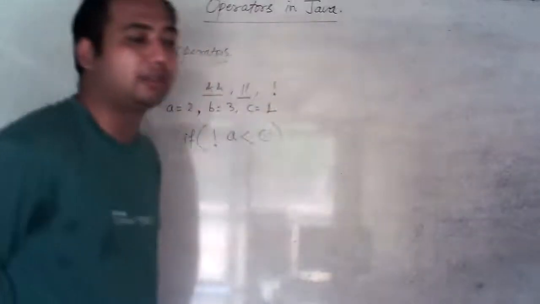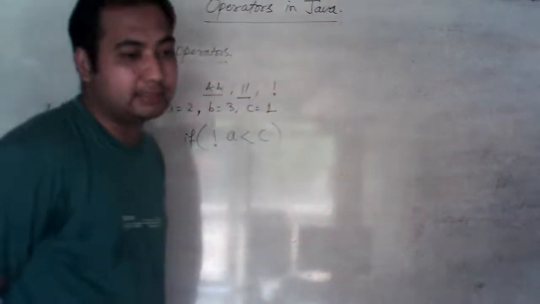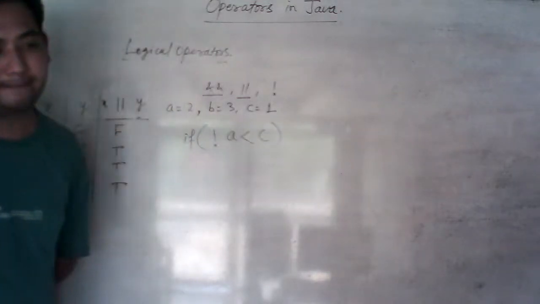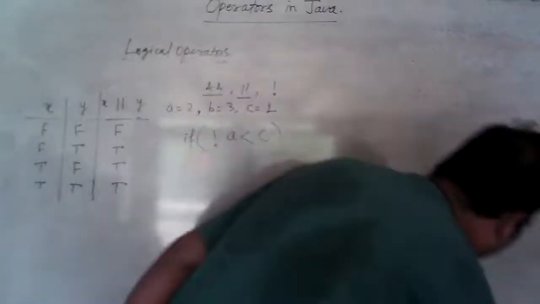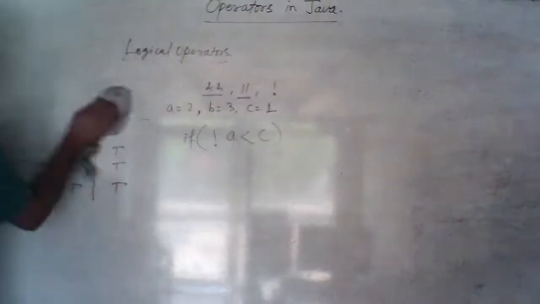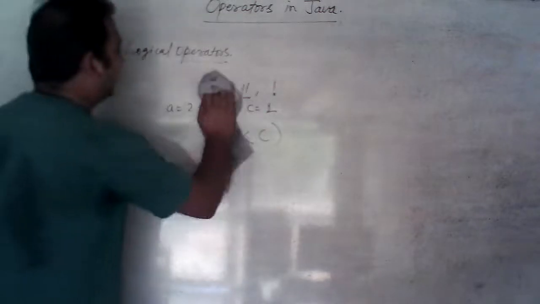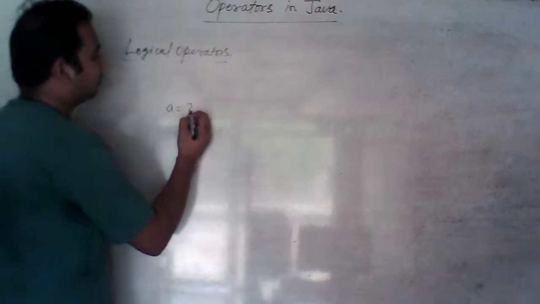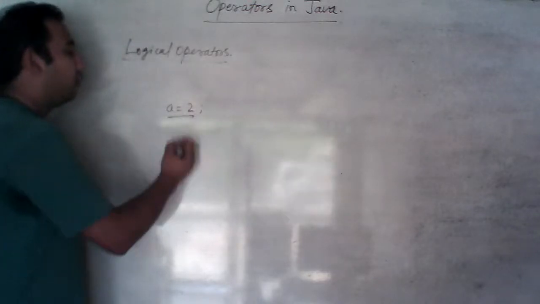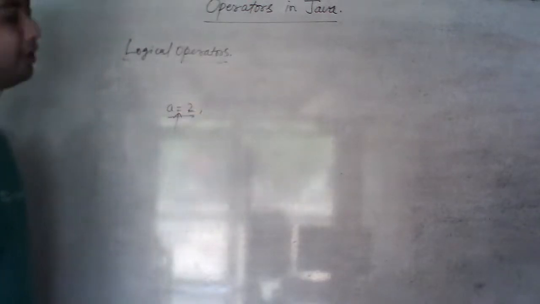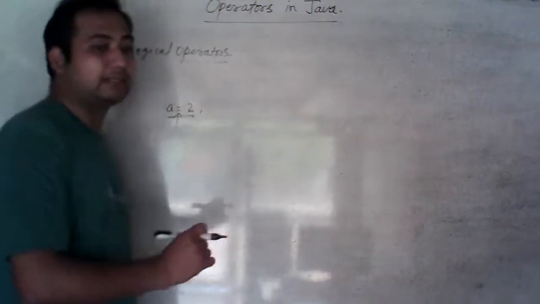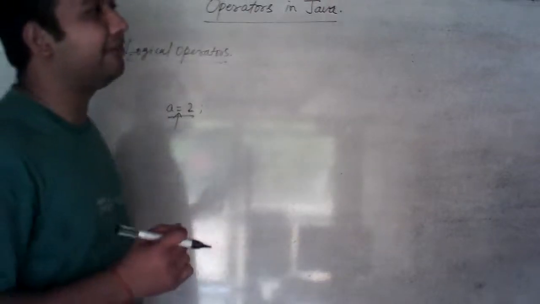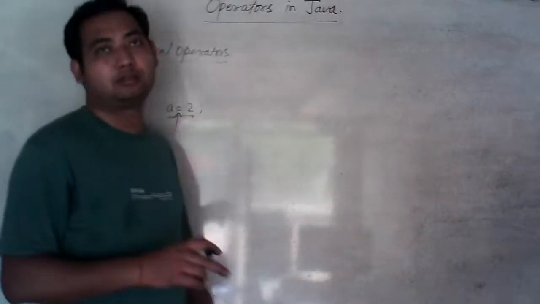Now let's move further and we will discuss assignment operators. Assignment operator, you know, is very easy to understand. A equal to 2. So what is this equal symbol? This is assignment operator. But together with this, I will tell you some more assignment operators. These are not only assignment operators, sometimes we call them shorthand operators.